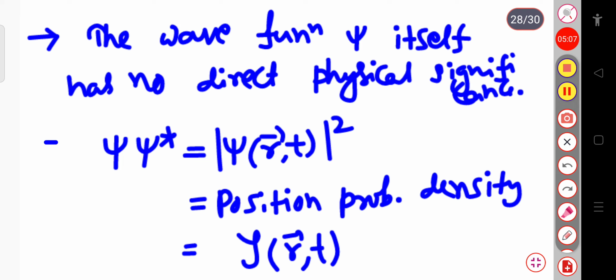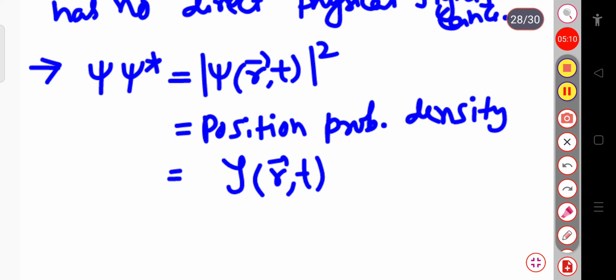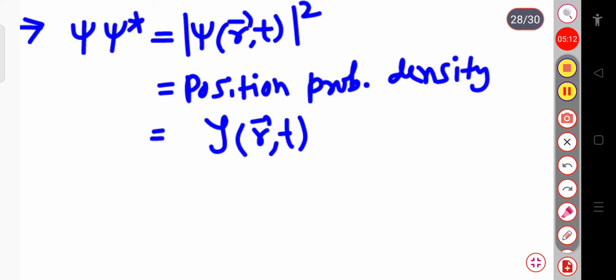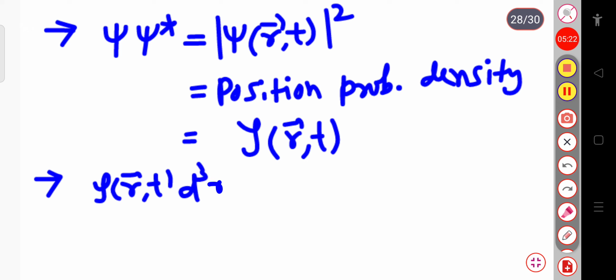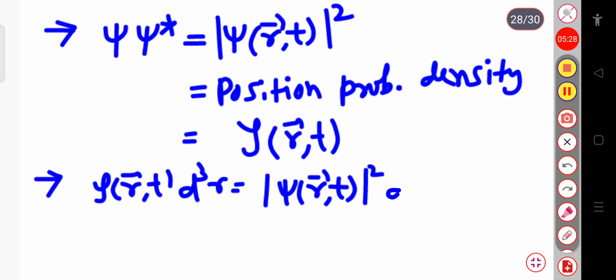And one more thing is that this is the position probability density. When rho of r,t into d cube r is written, it means that this is equal to the modulus of psi of r,t squared into d cube r.